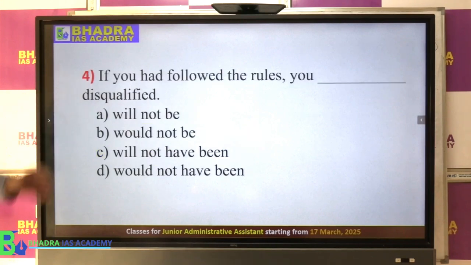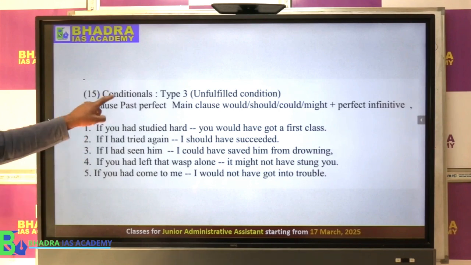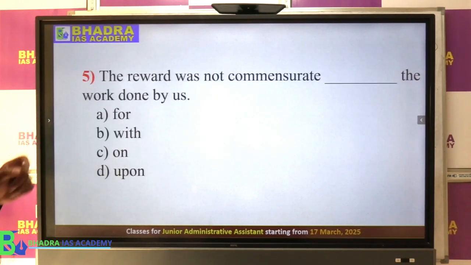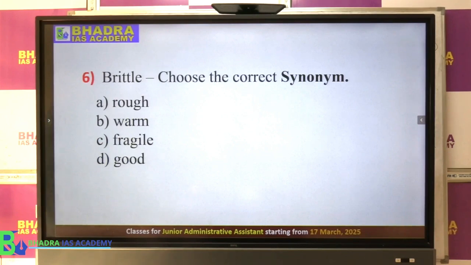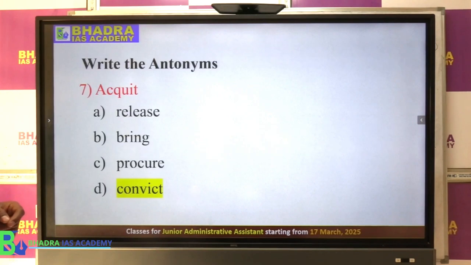Right? The fourth one, we talked about the if, that is what we call conditional sentence. That is the fourth question. The fifth question, we talked about using preposition. And the sixth question, we talked about synonym, which regularly comes in exam. And seventh, we talked about antonyms, which also comes in exam.